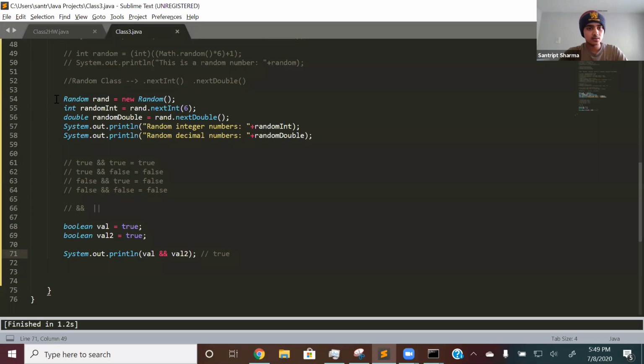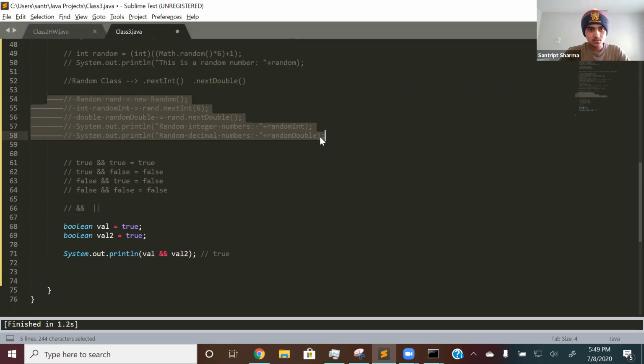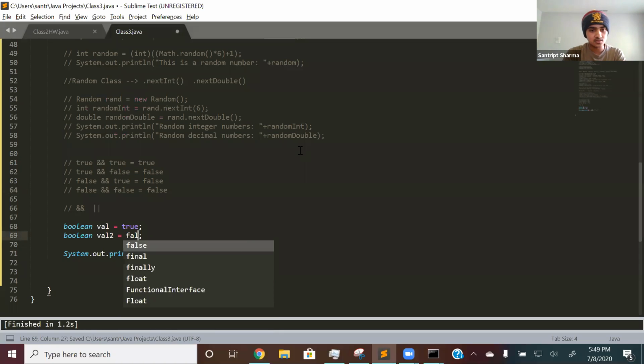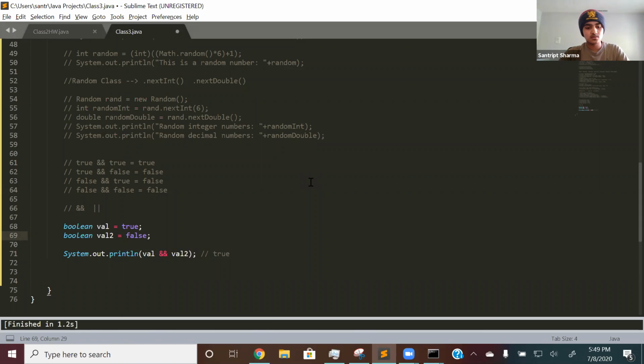All right, let me get rid of this real quick. Let me comment that out. Now if I change the value, let's change val2, let's make it false now. What this is saying is true and false.